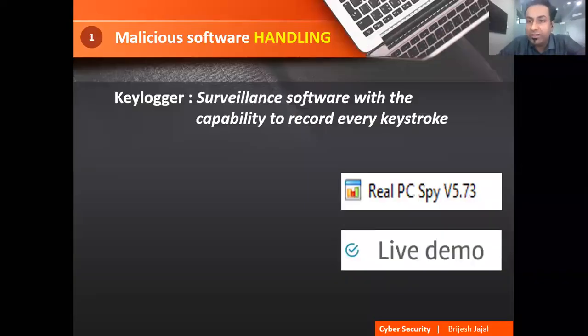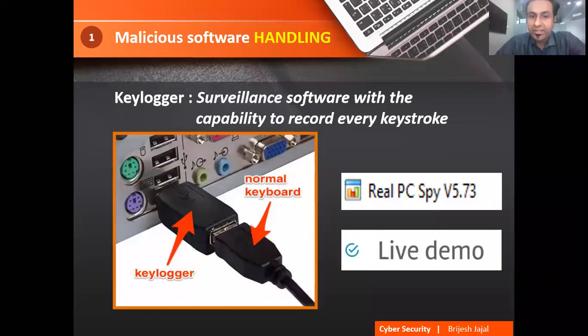Fine. We have another solution also, that is we can use keyloggers. So what is a keylogger? A keylogger is available in two different forms. Either it can be hardware or it can be software. When you speak about hardware, it is a very small device, just a small USB device, which is fitted before your keyboard. So what happens when you type on your keyboard? Each and every keystroke is being recorded into this device.